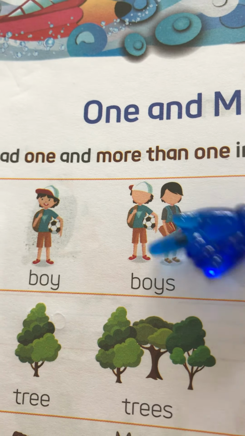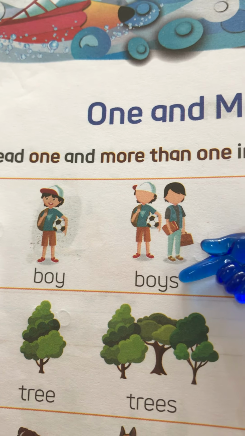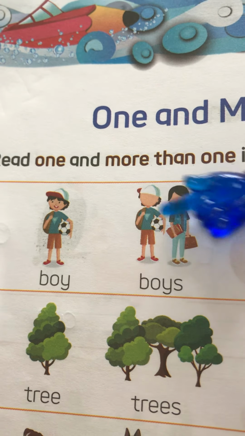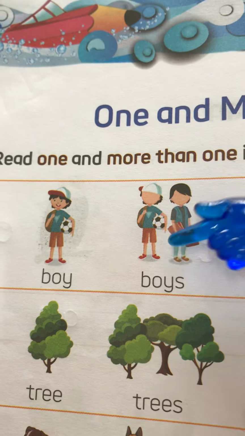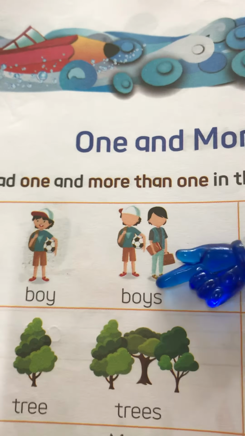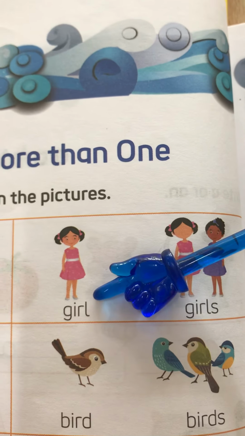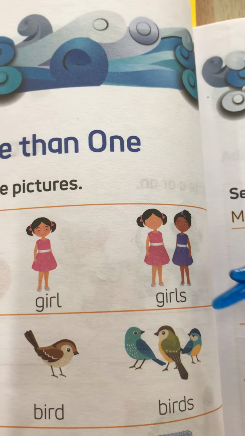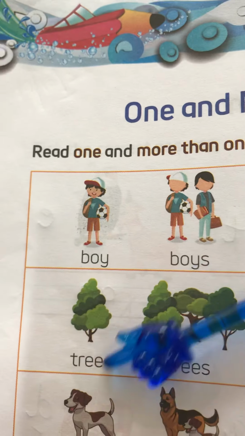Okay, so boys, S. So we have to write boys because these are more than one in number. ये ज़्यादा है. So that is why we added S here. Boy, boys. One girl. So girl. More than one. Girls. S. Tree. Only one tree.